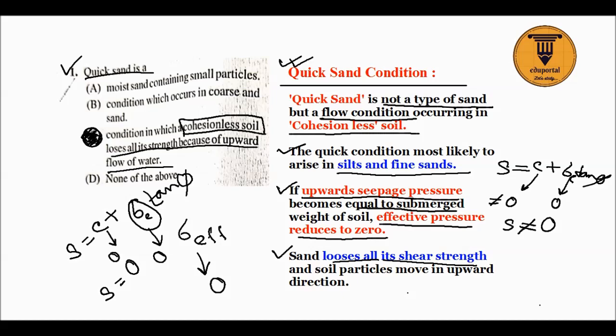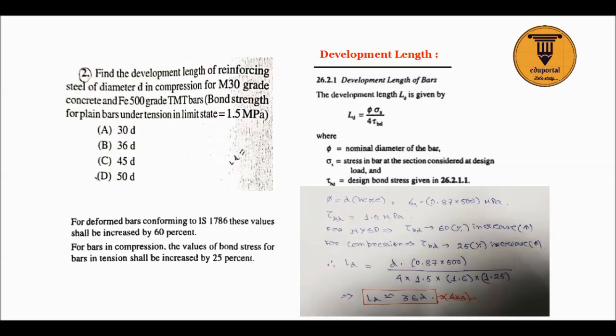Now next question: find the development length of reinforcing steel of diameter D under compression for M30 grade. Under compression is important, and Fe 500 TMT bar. Fe 500 means HYSD. So these two important points are there.